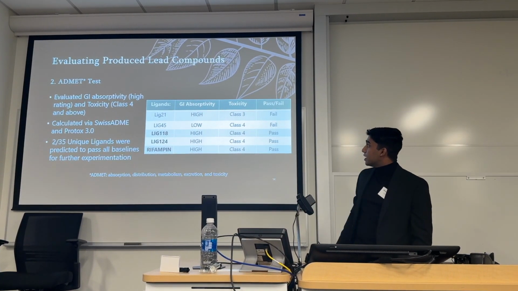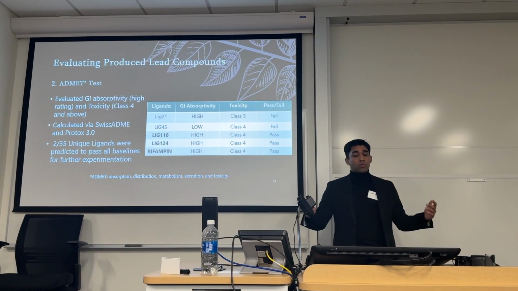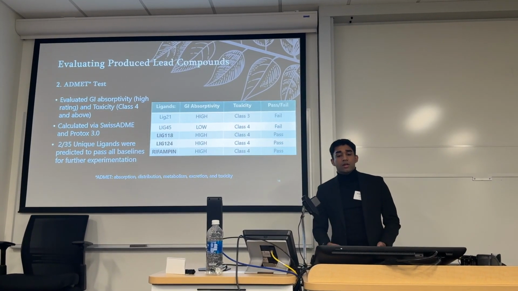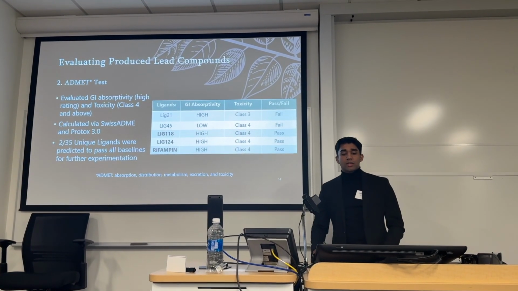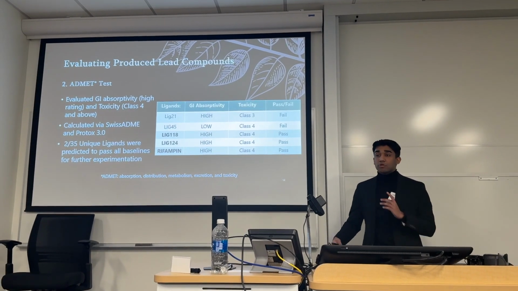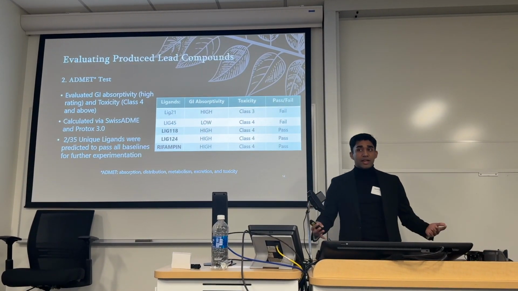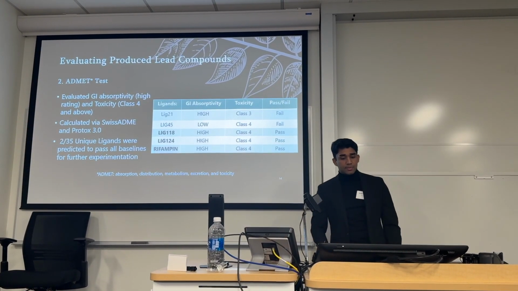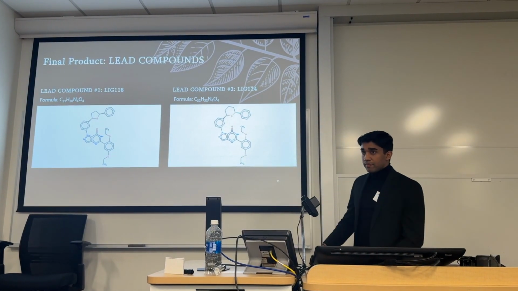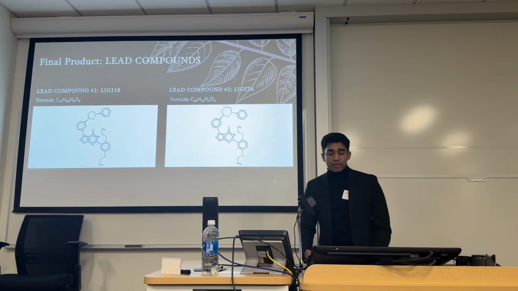This once again is our thinking that occurred. As you can see, ligand 21 and 45 simply failed. They did not pass both tests, but ligand 118 and 124 passed, as well as rifampin, because rifampin obviously was an FDA-approved drug, has been in action, and has passed all the baselines. So once again, these are the final compounds we came up with.